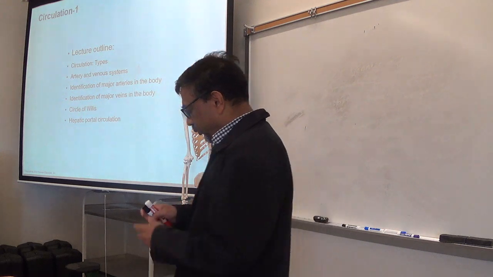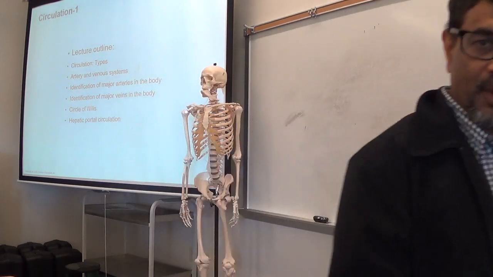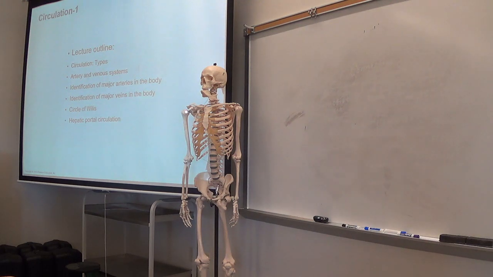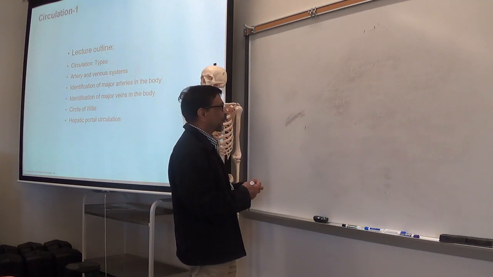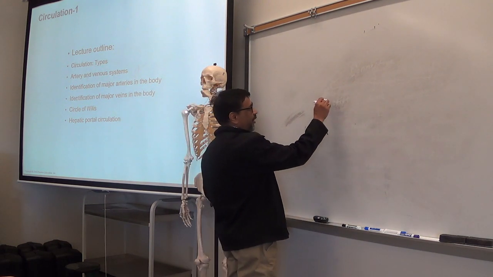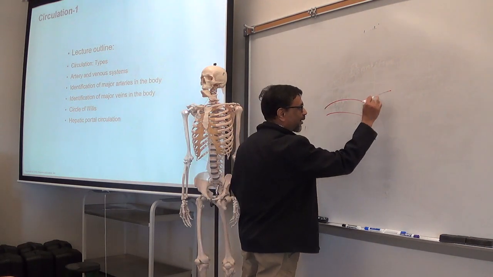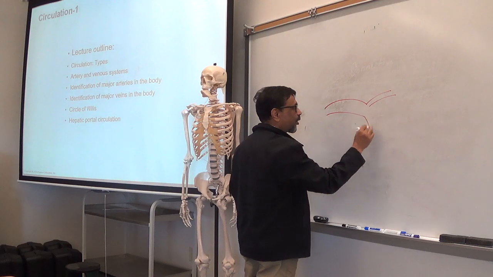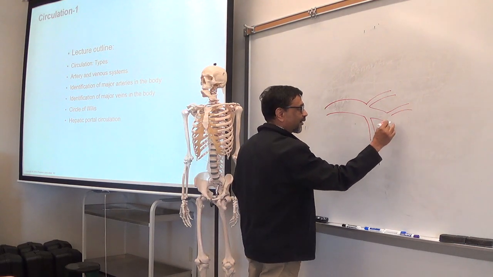Before you know about the arteries and veins, let's start this. One thing is important to know: large arteries give blood to the smaller arteries, like this.